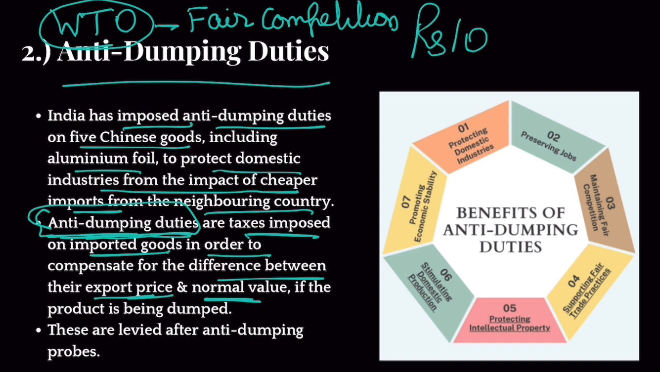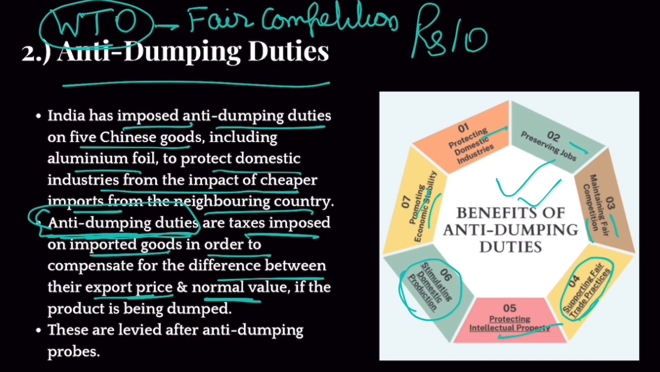anti-dumping duties. Now, anti-dumping duties have many benefits. That's why India applied them. One is protection of domestic industries, then preservation of jobs in India, because if these domestic industries would close down, jobs would go from India. Maintaining fair competition, supporting fair trade practices, trade should be fair, protecting intellectual property is also one of them, intellectual property rights, basically patents and copyrights, stimulating domestic production so that Indian industries are benefited, and promoting economic stability. So these are the advantages of anti-dumping duties.